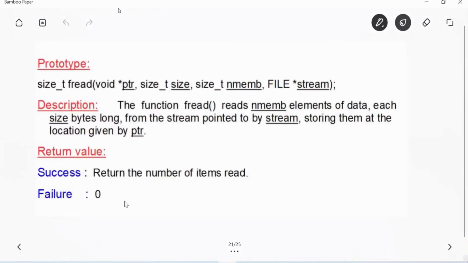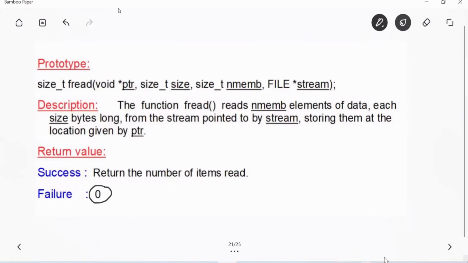Upon failure, fread will return 0. So this is your wish. But the examples are to make you understand in a simple way, so I wrote separate programs as separate files.